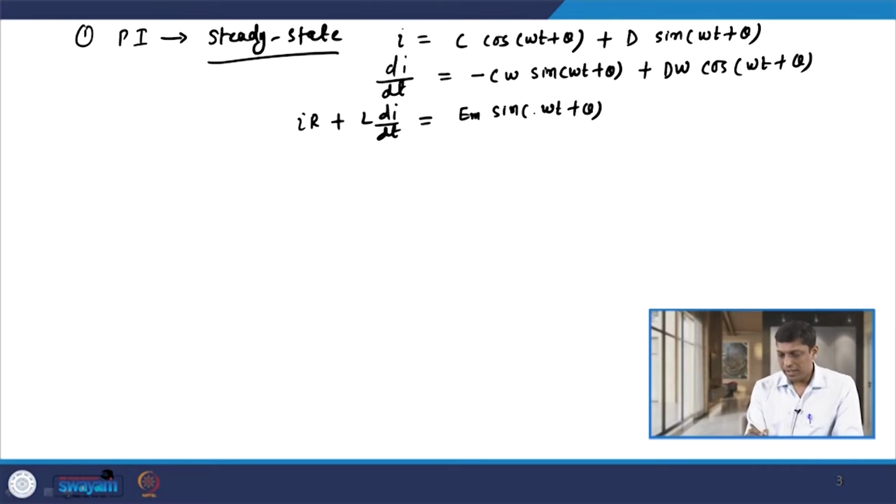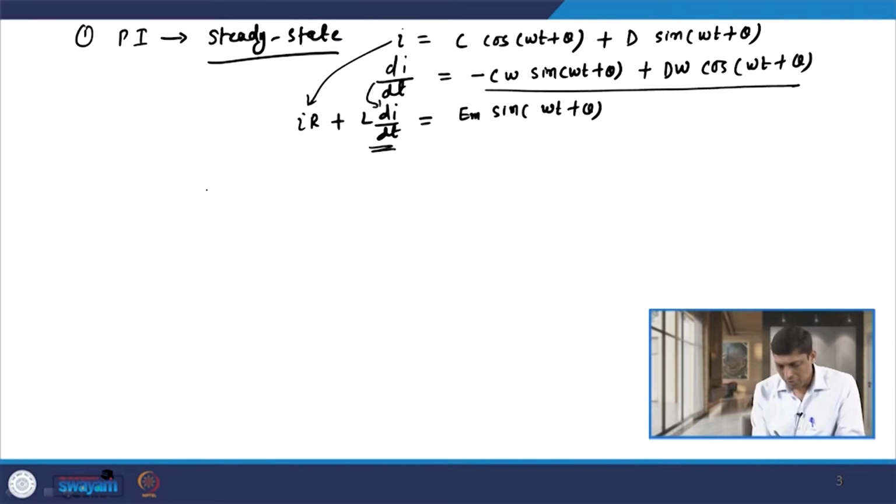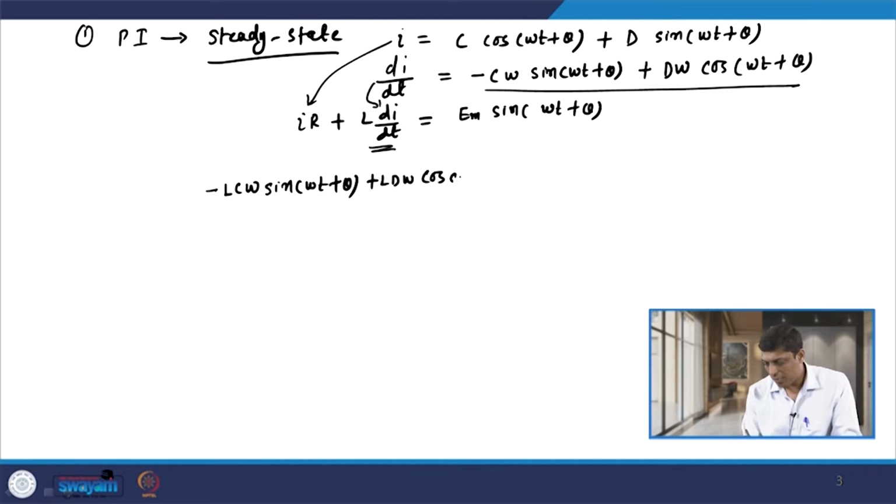So, if I put the value of i here, and if I put the value of di by dt here, then we have the value. I am writing the second term first. L is multiplied with the whole term, this term. So, we have minus L C omega sin(omega t plus theta) plus L D omega cos(omega t plus theta). That is the first part, L di by dt.